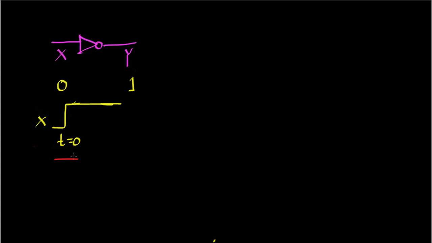Let us say till t equal to t1 after t equal to 0, and after that it starts falling but remains in an invalid state for a certain duration of time, and then finally it settles down to its stable state, the final state, which will be 0. Now the time duration for which the output Y was in its initial state for some more amount of time is denoted as TCD, which we also call the contamination delay.